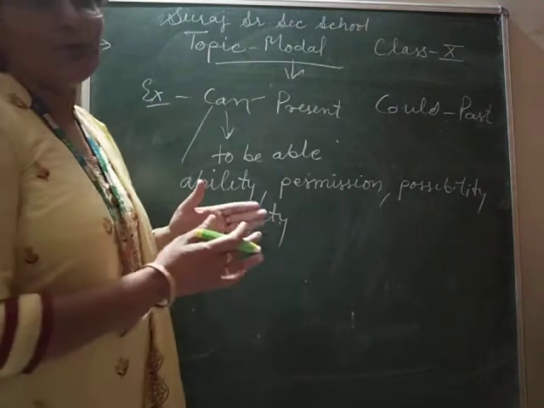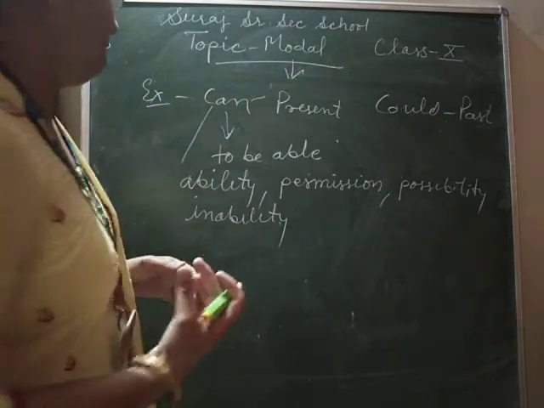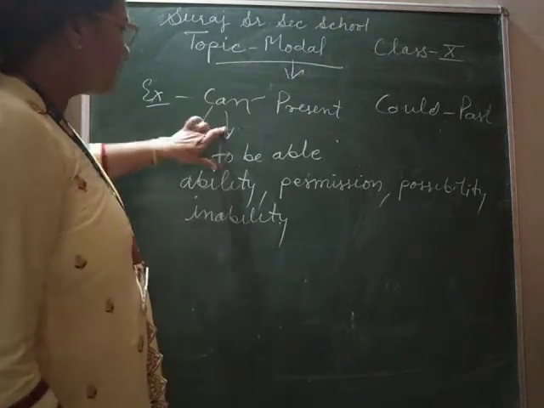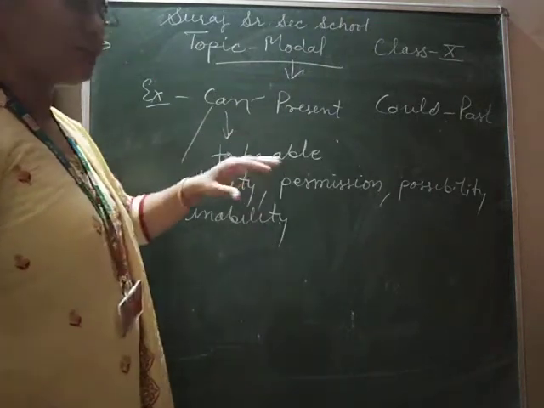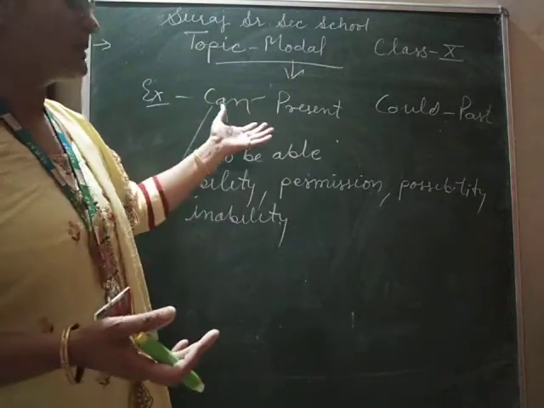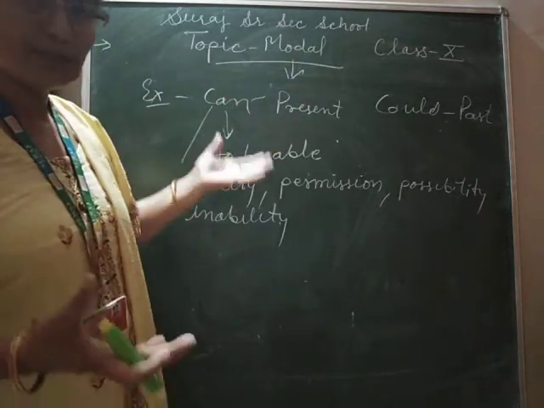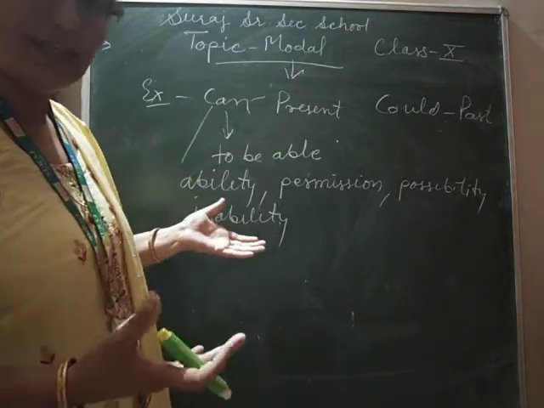These are all modals used to seek or grant permission. Clear? So we do not need to cram these modals. We have to understand what modals express and where we can use them.